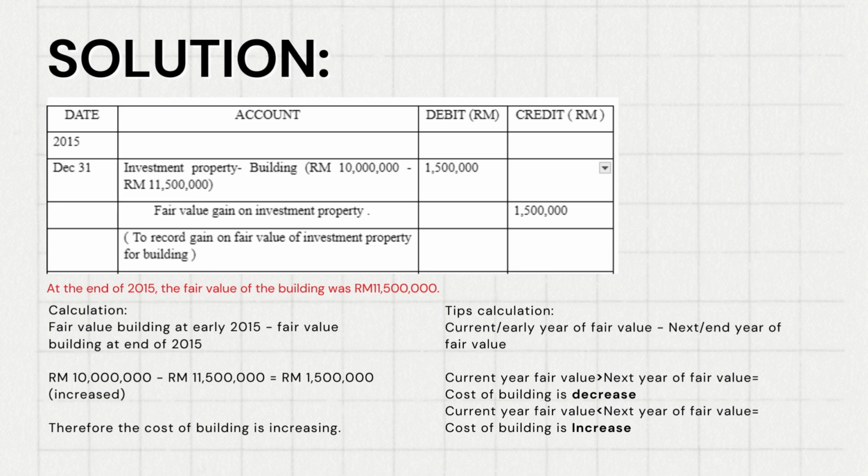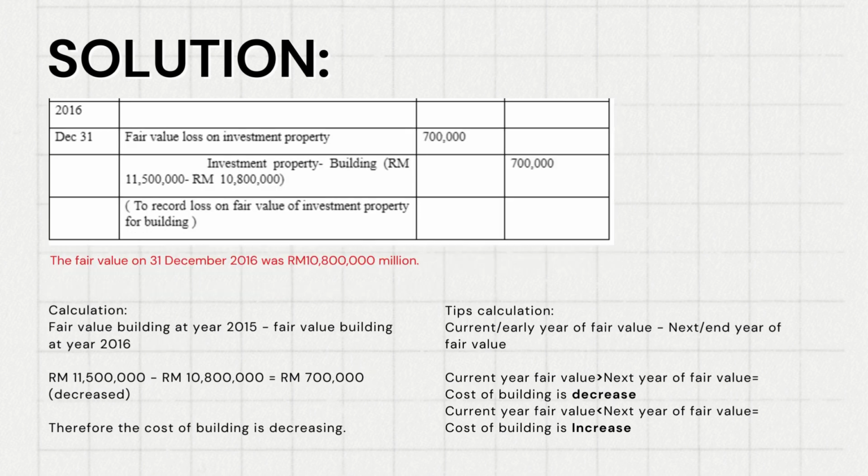So 11.5 million minus 10 million gives 1.5 million, and it is an increase. Why does it increase? On the right I also give you the tips. If the current year fair value is less than the next year's fair value, the cost of the building will increase. So in the journal, we need to debit the investment property, building, 1.5 million, and also credit the fair value gain.